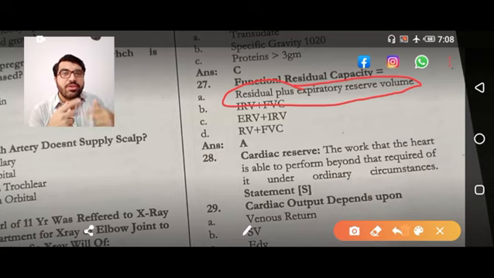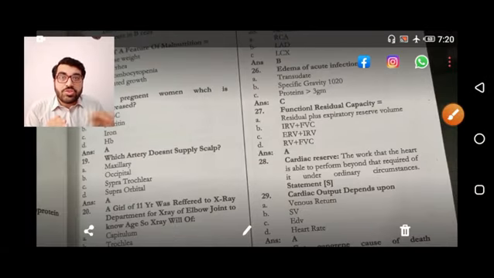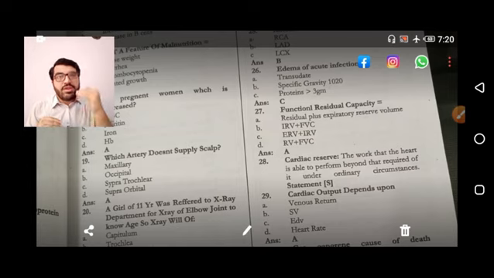If I add the two, inspiratory reserve volume and tidal volume, the combination is called inspiratory capacity.